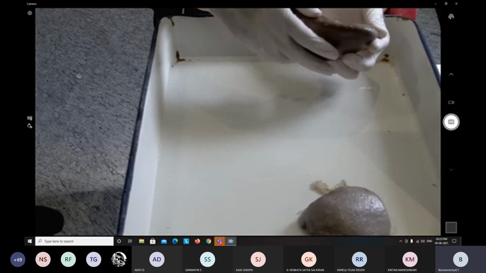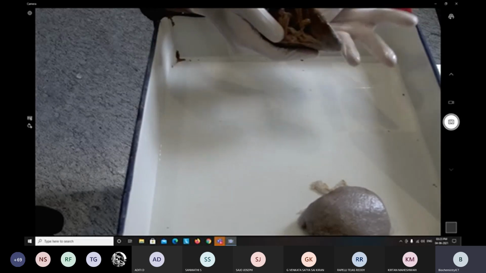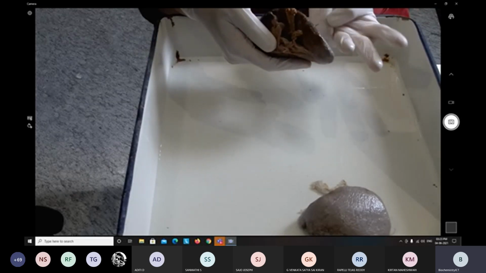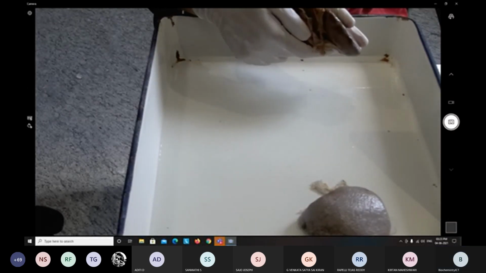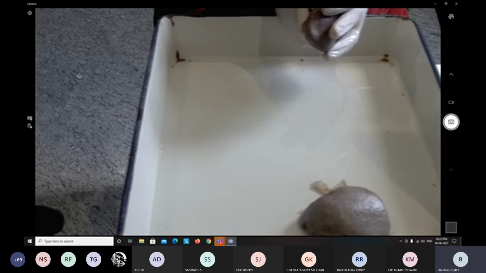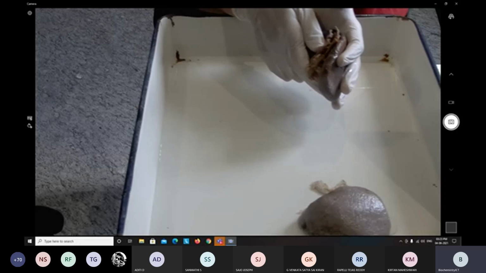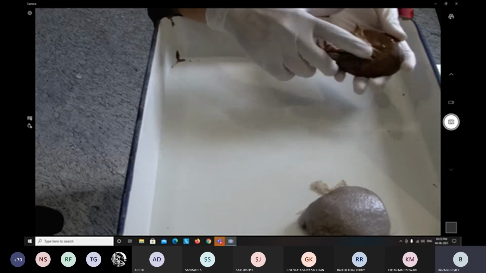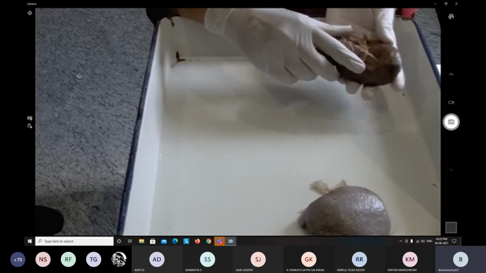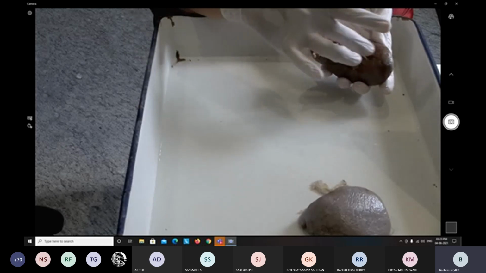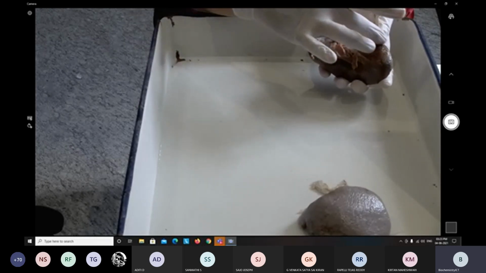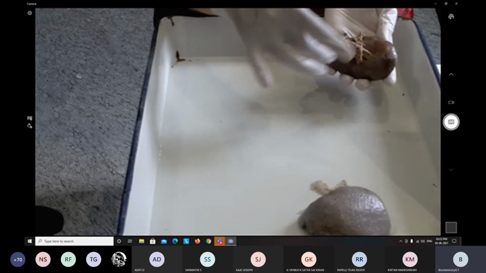For the anatomical position, your three fingers should be like this, indicating ribs 9, 10, 11. This is the diaphragmatic surface. This is the visceral surface. This is the anterior end, this is the posterior end. This is the intermediate border, this is the superior border, this is the inferior border. This is the hilum of the spleen.